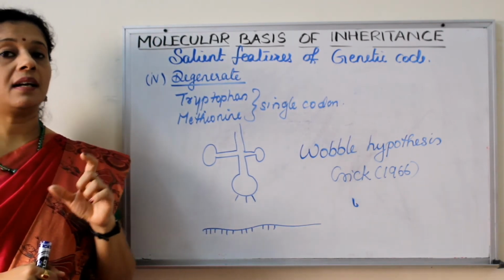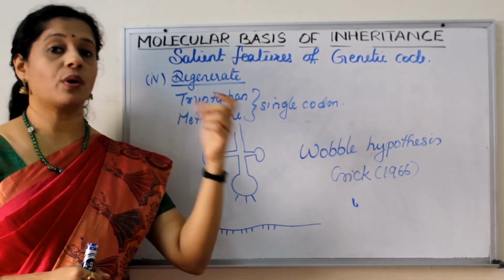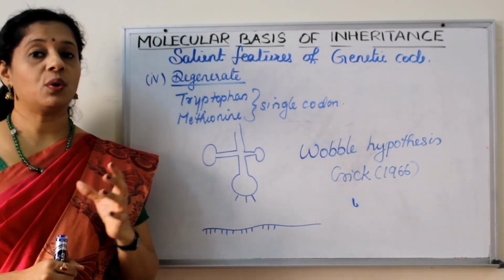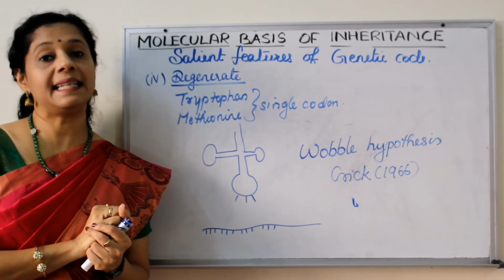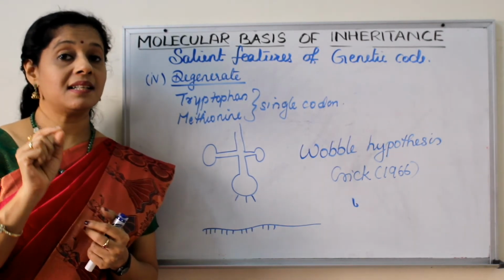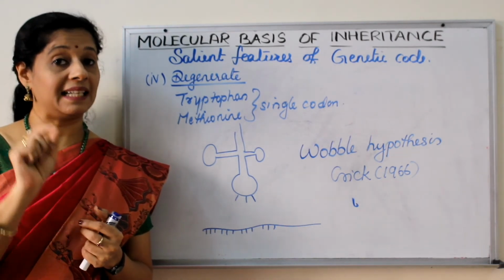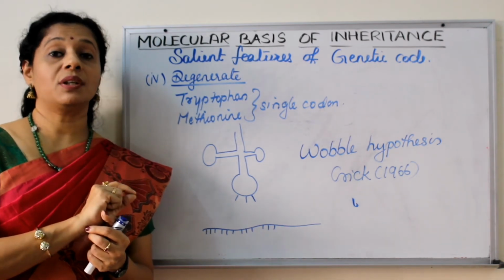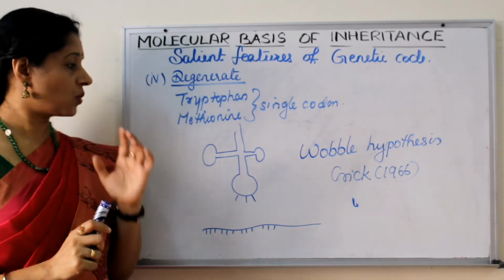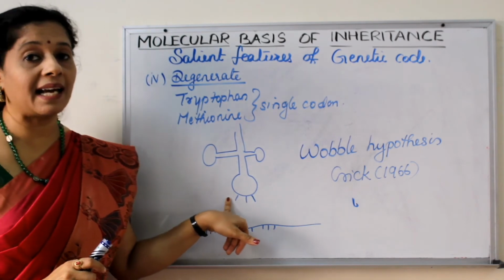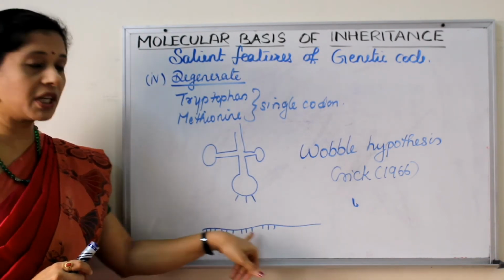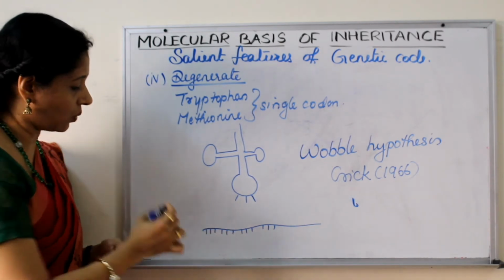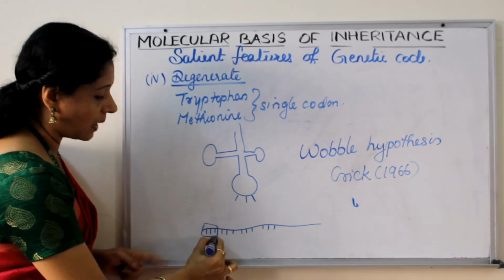If there are 61 codons coding for amino acids, you know that the amino acids are brought to the site of protein synthesis by tRNA. And we learned the structure of tRNA in detail when I taught you about RNA, right? There we learned it has an anticodon loop. The anticodon is complementary to the information on mRNA. So now we know three of these form one codon.